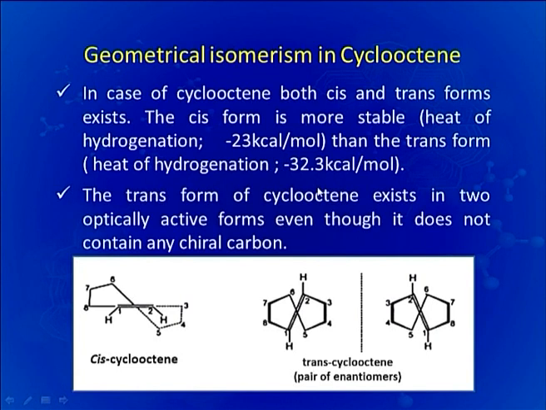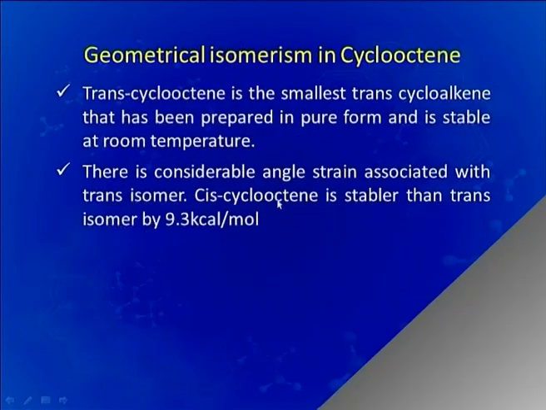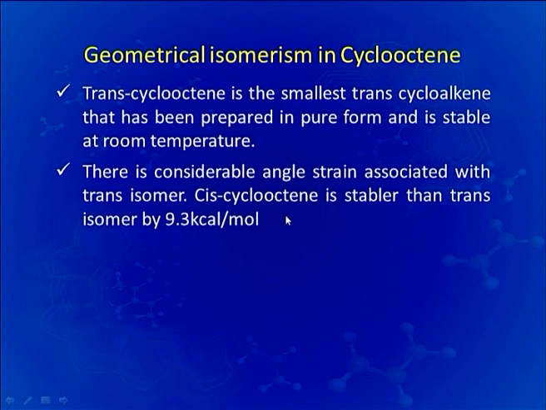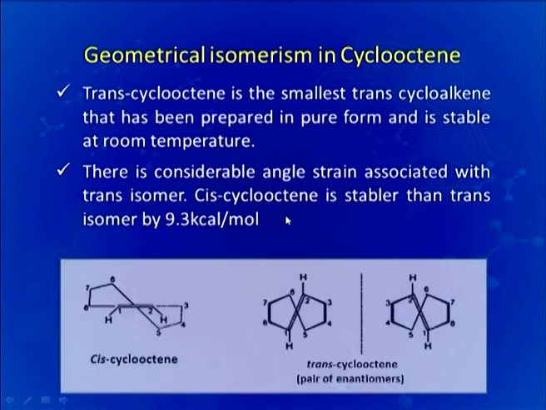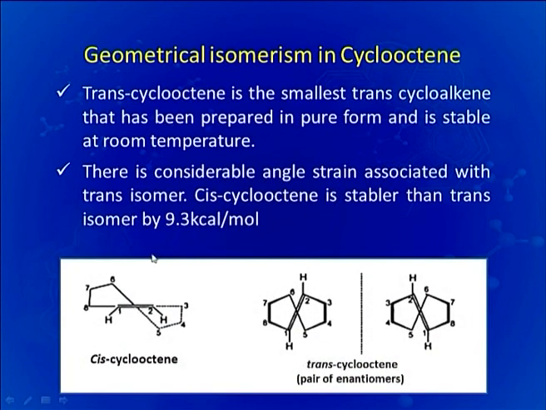The trans form of cyclooctene exists in two optically active forms also, even though it does not have any chiral carbon, and the reason behind it is that the mirror images are non-superimposable. Trans cyclooctene is the smallest trans cycloalkene that has been prepared in pure form and is stable at room temperature. There is considerable angle strain associated with the trans isomer. The cis isomer is more stable than the trans isomer by 9.3 kilocalories per mole. We have already discussed this figure.